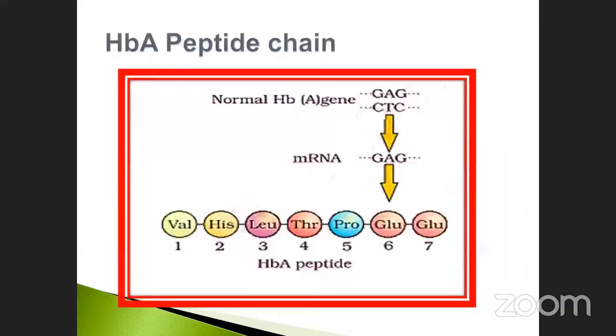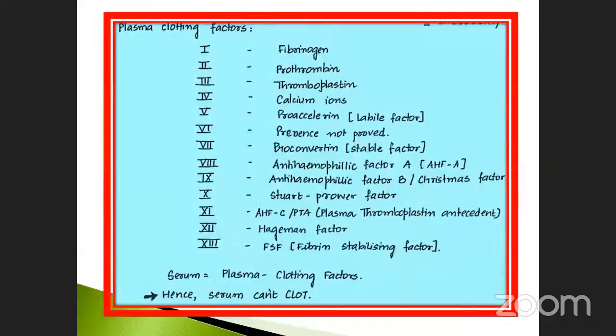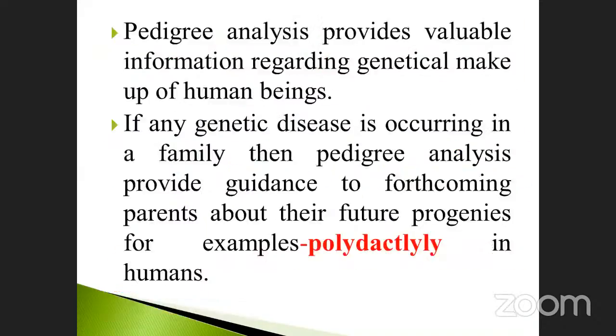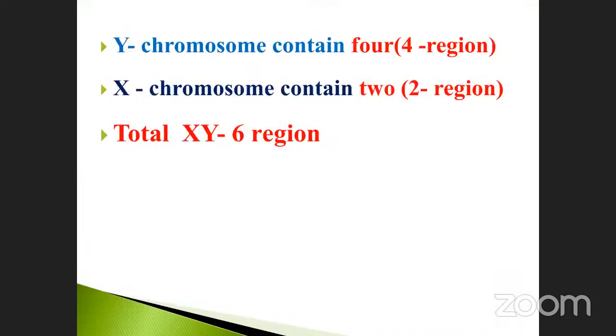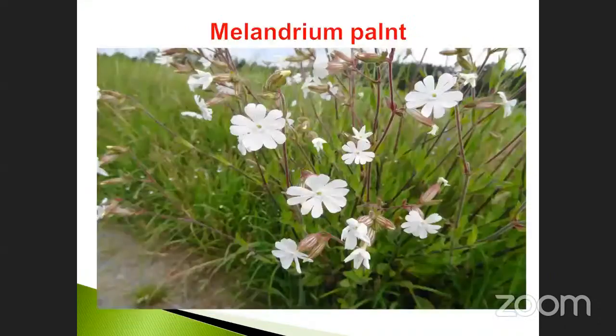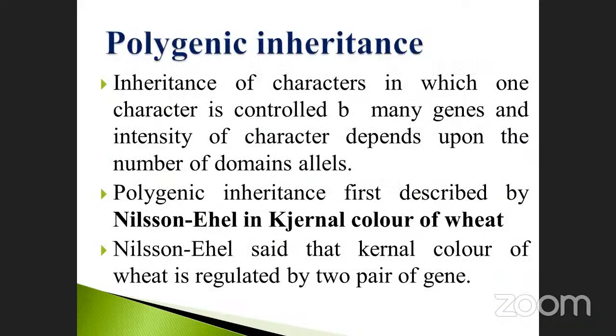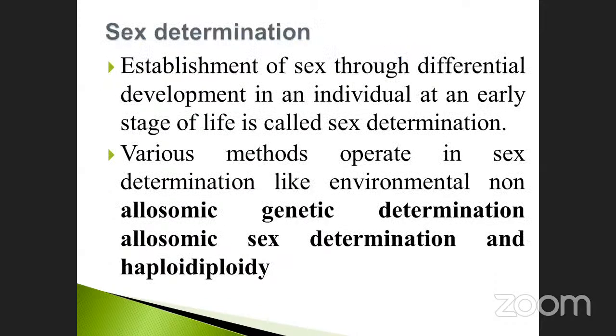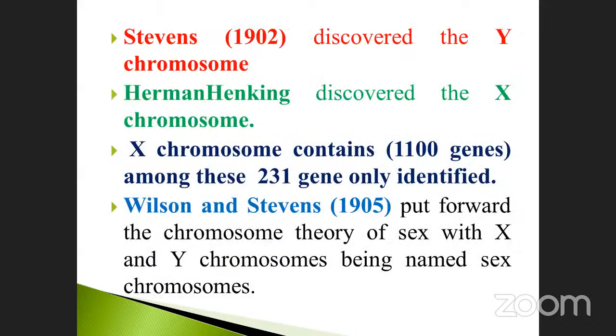Okay, so I will summarize all those things. Today what we discussed: before that, we studied polygenic inheritance. Who stated it? Nilsson-Ehle, on the kernel color of wheat. And then the second one is sex determination. What is sex determination? Already studied: allosomes and autosomes.